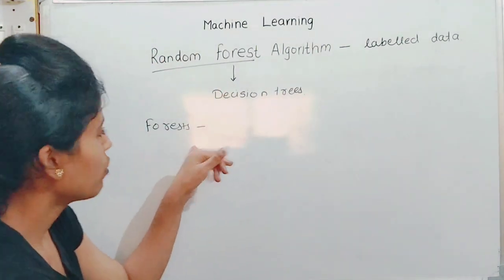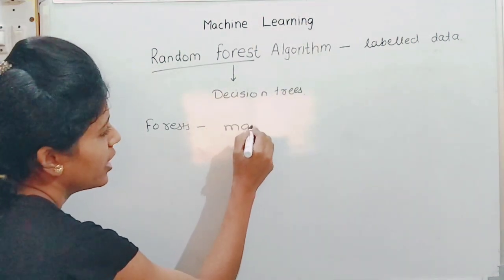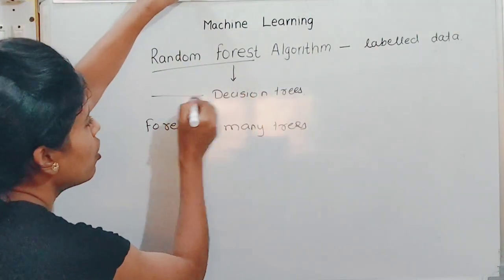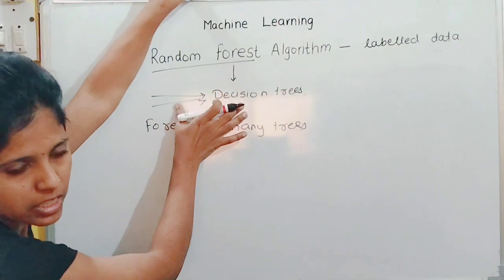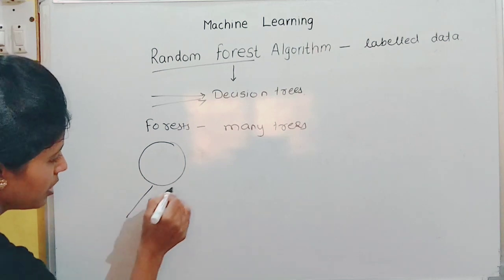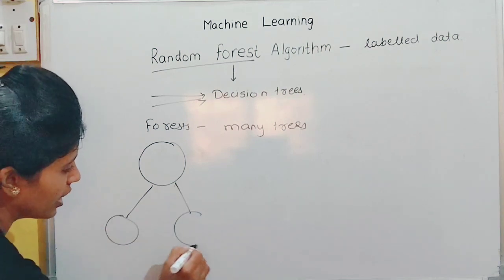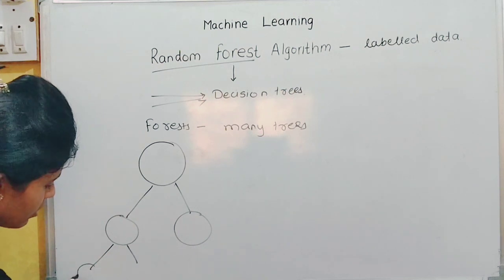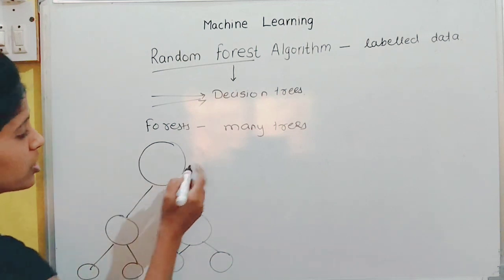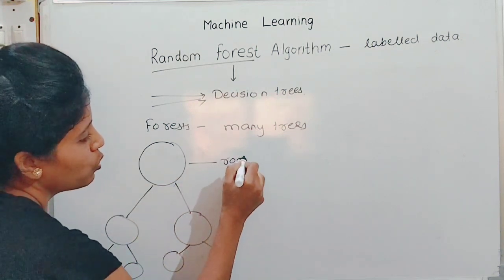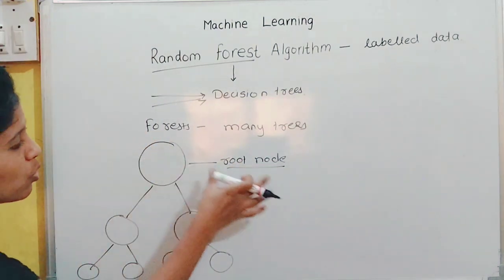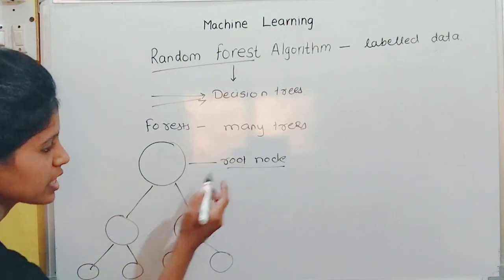we have many trees, or a forest containing many trees. Random forest is the combination of all decision trees. A decision tree is like a basic tree structure. In our basic tree structure, the top is called the root node. Root node means where our tree begins.